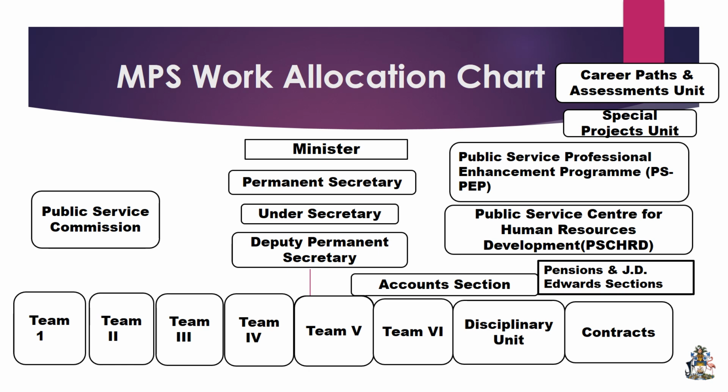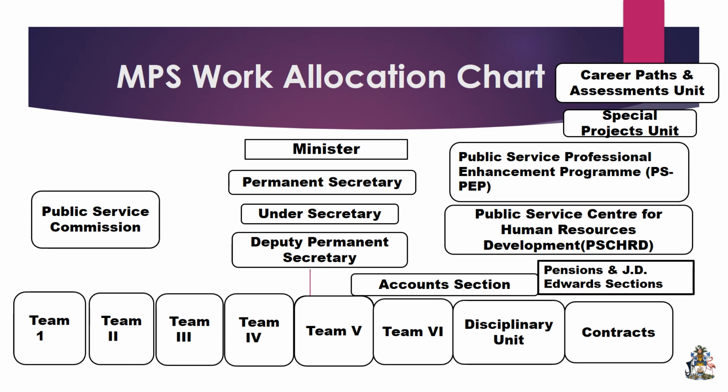The Ministry of Public Service works on a team concept. We have 6 teams, and then we have disciplinary and contract. Each team is responsible for a particular ministry or ministries. We have team 1, 2, and 3.